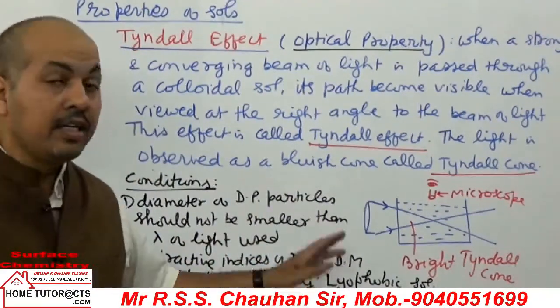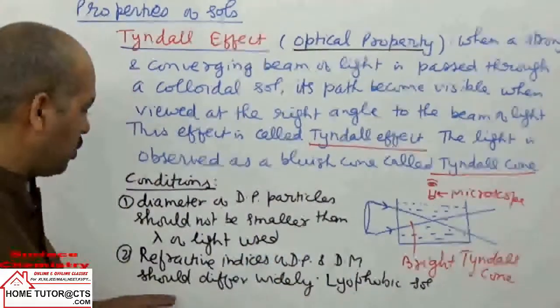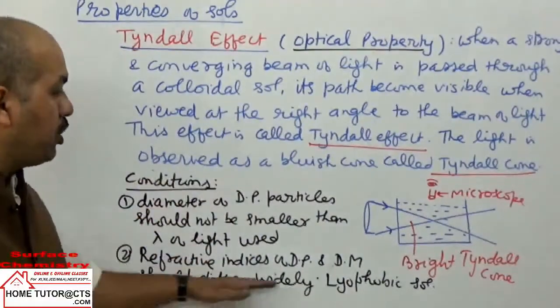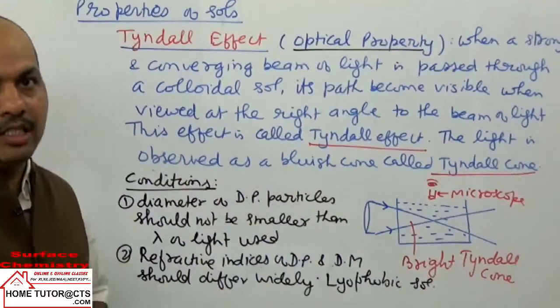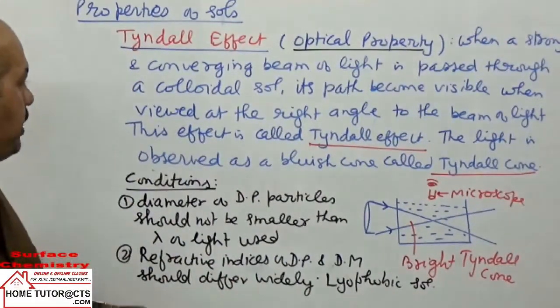These conditions are fulfilled by the lyophobic sols, so lyophobic sols will show this effect. I hope it is clear.